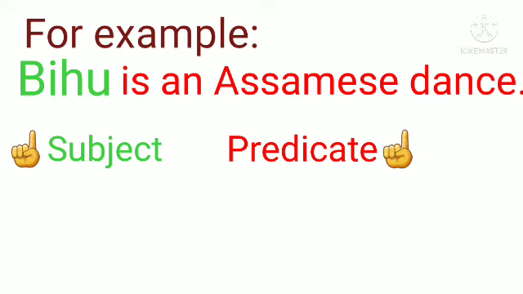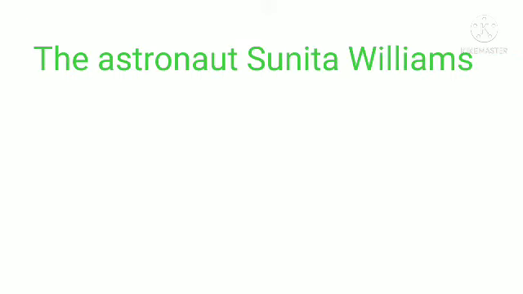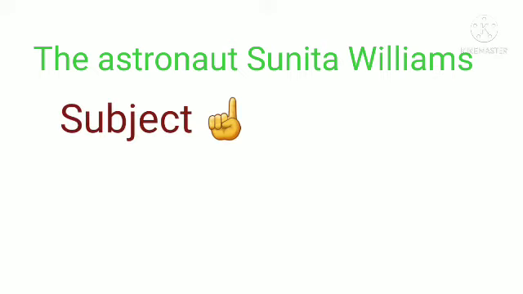Now we will see in the next example a group of words which is a subject. The next example is, the astronaut Sunita Williams has been to space many times. Here you can see the astronaut Sunita Williams is a subject. So here you can see a group of words which is a subject.